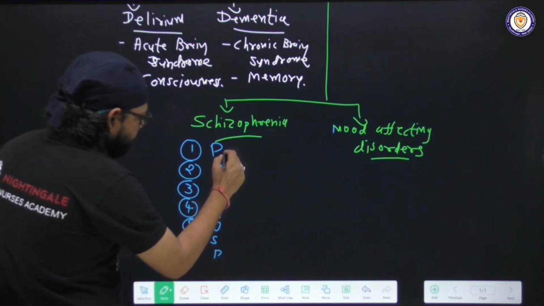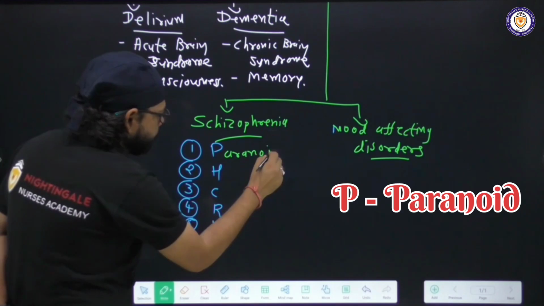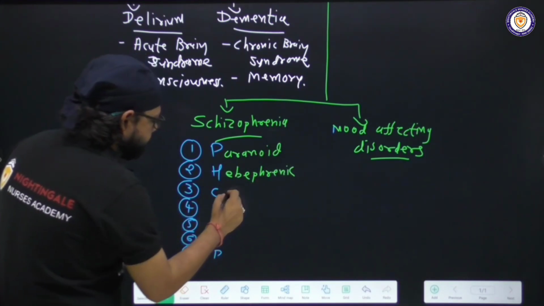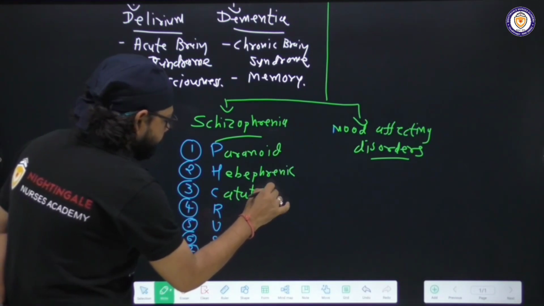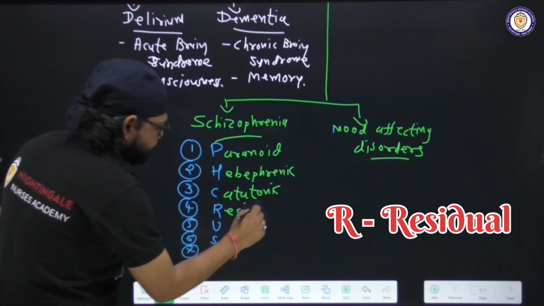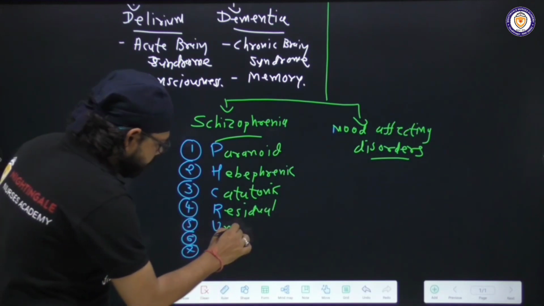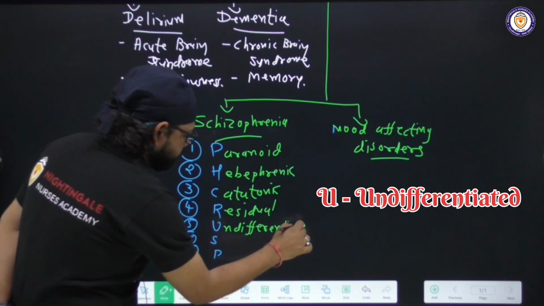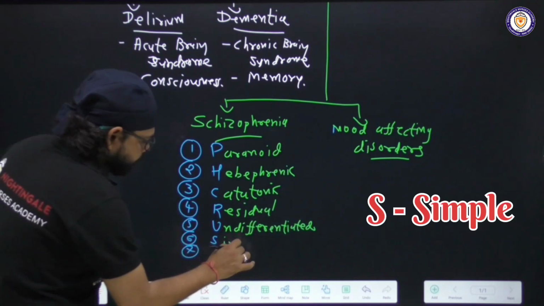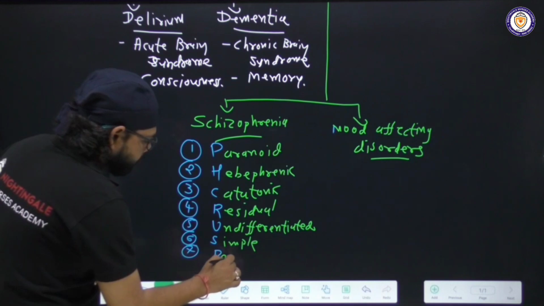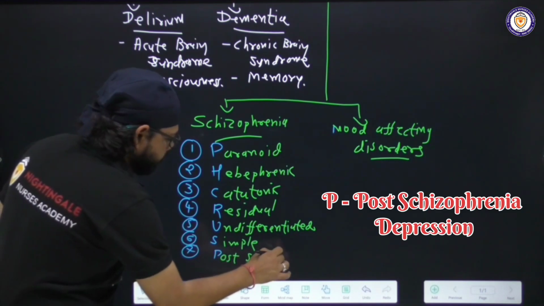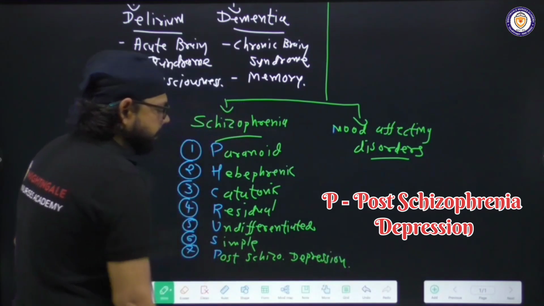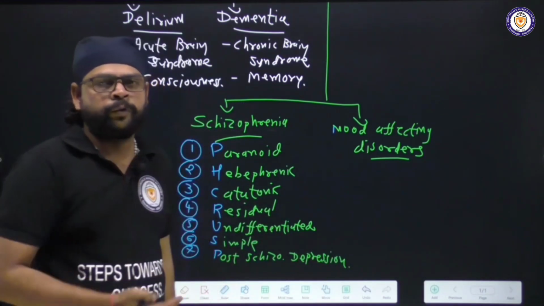P for paranoid schizophrenia, H for hebephrenic schizophrenia, C for catatonic schizophrenia, R for residual schizophrenia, U for undifferentiated schizophrenia, S for simple schizophrenia, and P for post schizophrenia depression. Okay, this schizophrenia we will discuss in the next video in detail.